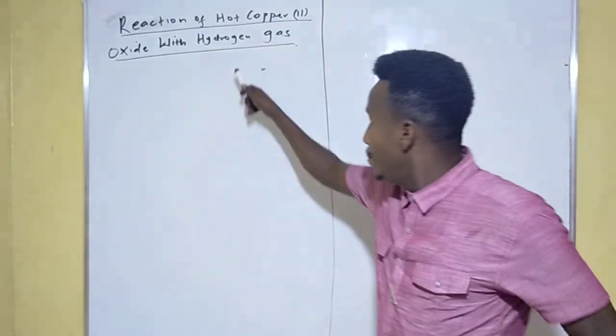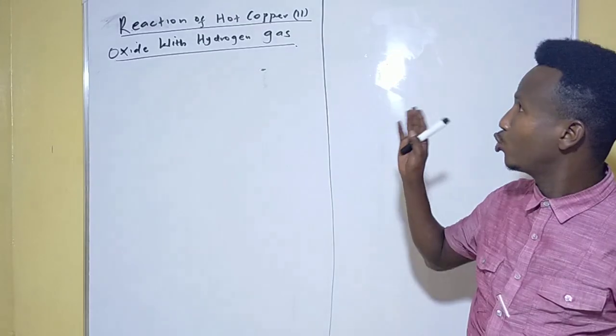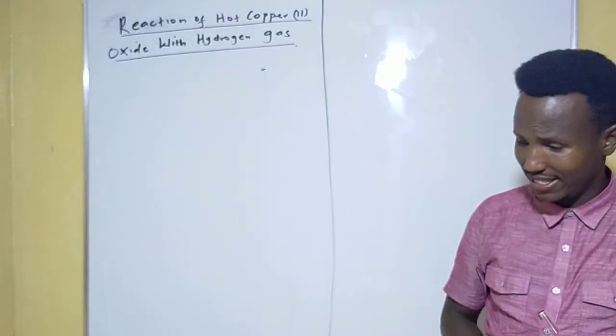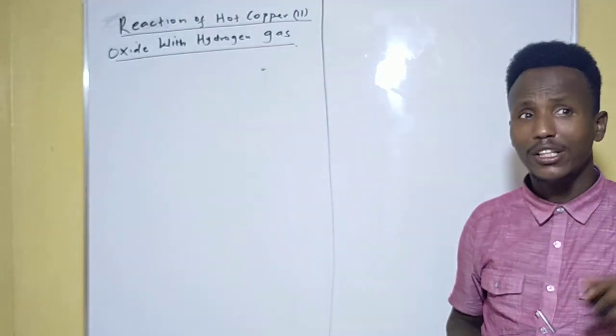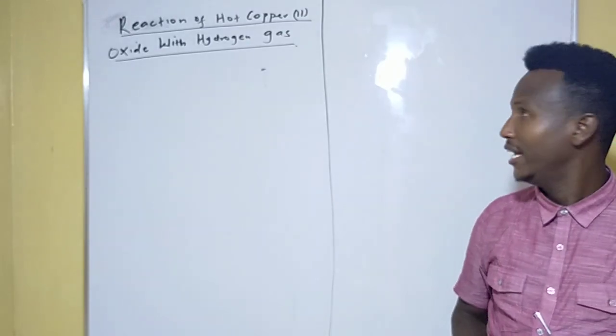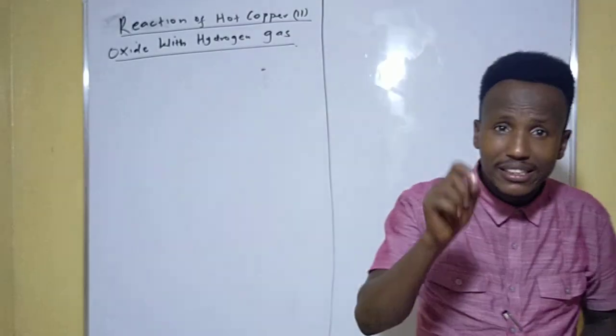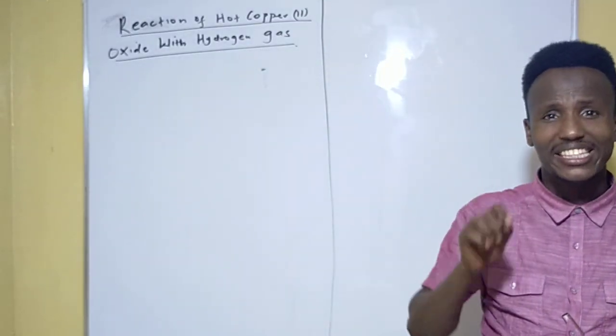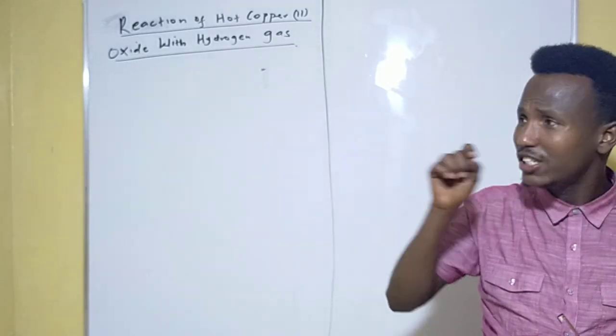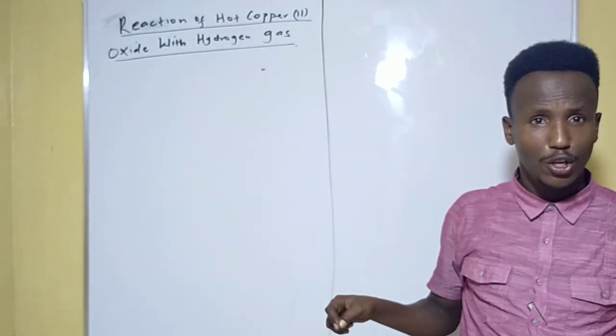Before we react hot cobalt dioxide with the hydrogen gas, there's one condition that must be fulfilled: we must drive out any air that is initially found in the combustion tube. Why?